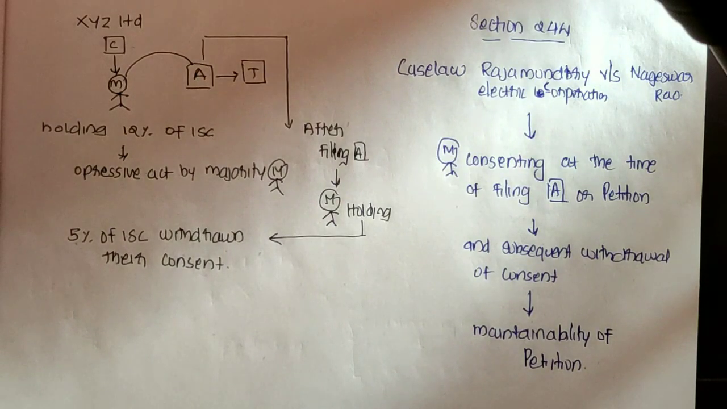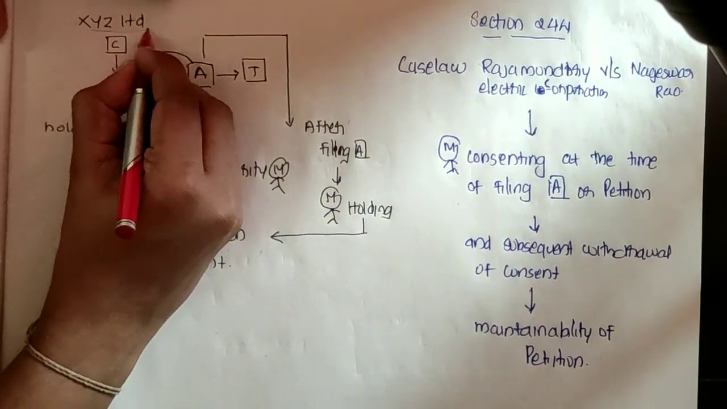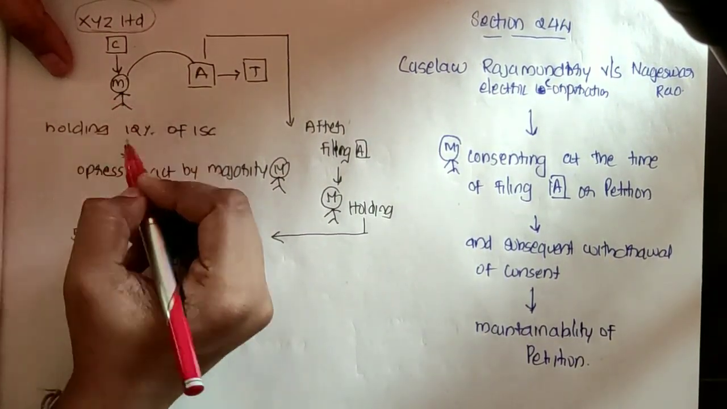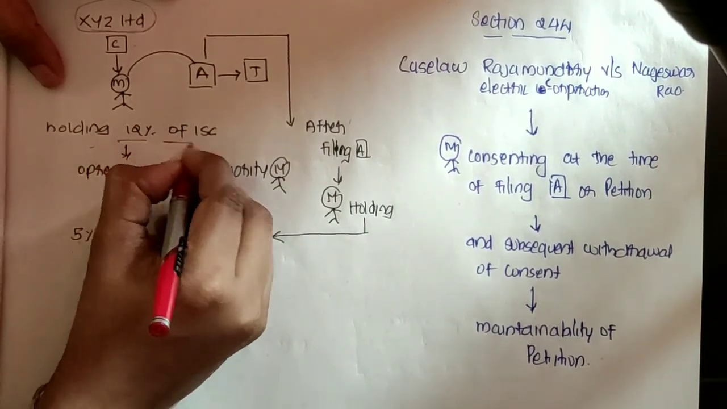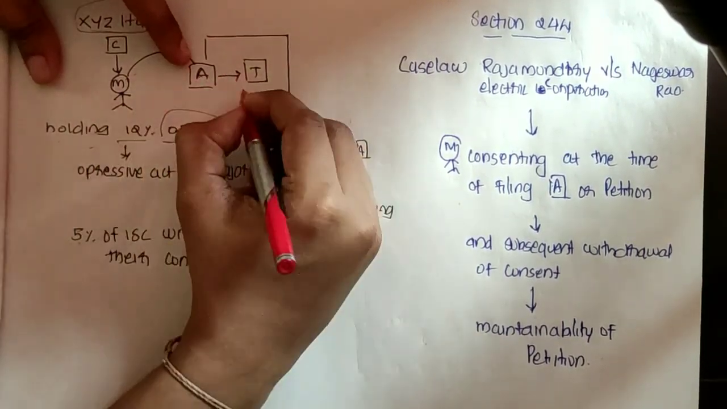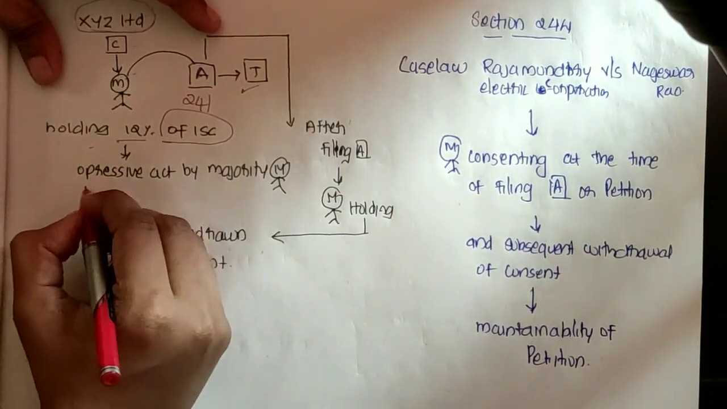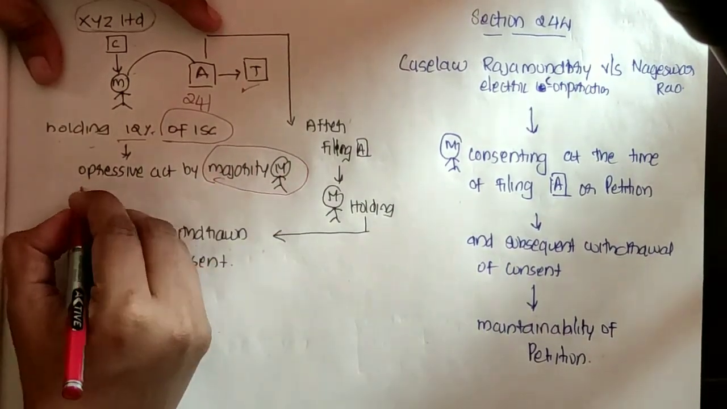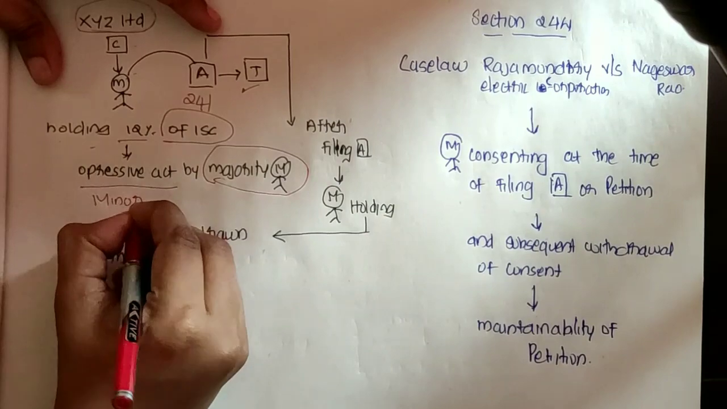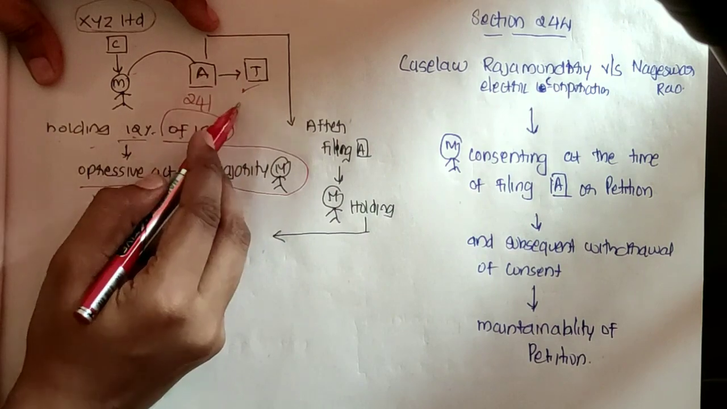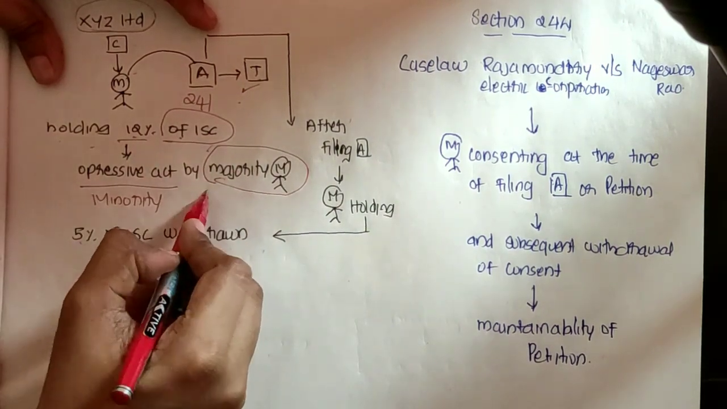Hello my dear friends, here I am discussing another question from the chapter Prevention of Oppression and Mismanagement. There is a company known as XYZ Limited, and members of that company holding 12% of issued share capital filed an application with the Tribunal under section 241 of the Companies Act 2013, and the reason was that the majority of members of the company were oppressive towards the minority. Members holding 12% of issued share capital filed the application with the Tribunal for relief from oppression and mismanagement.